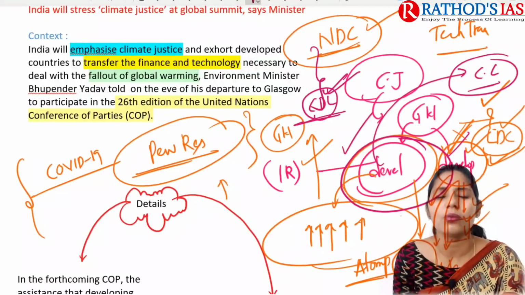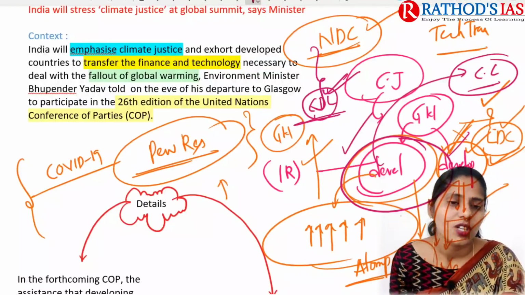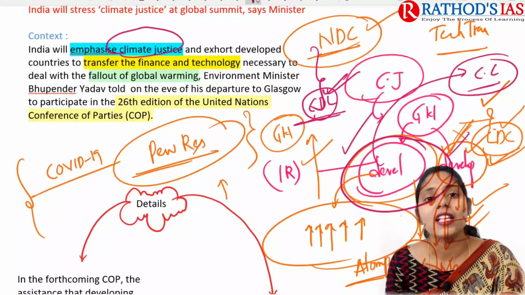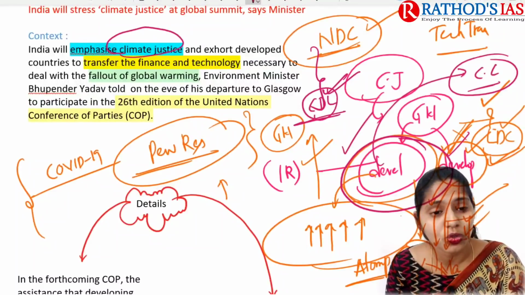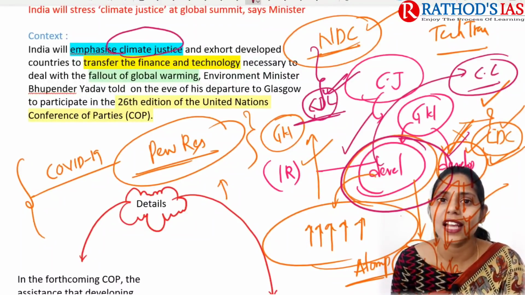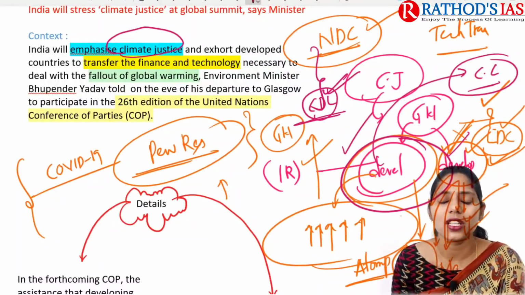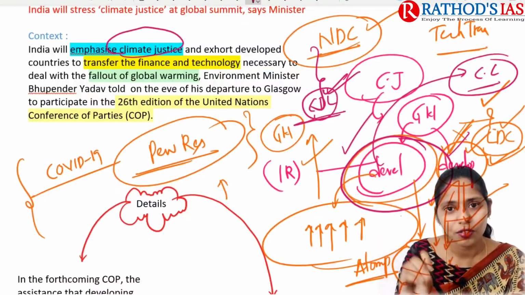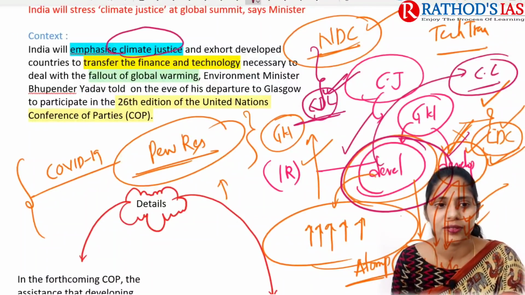These are the things which are mainly put forth by India. In India, we are mainly focusing on climate justice, and India is going to focus on the transfer of finance as well as technology, which is necessary to fight against global warming. This is to be done by the developed countries, right?